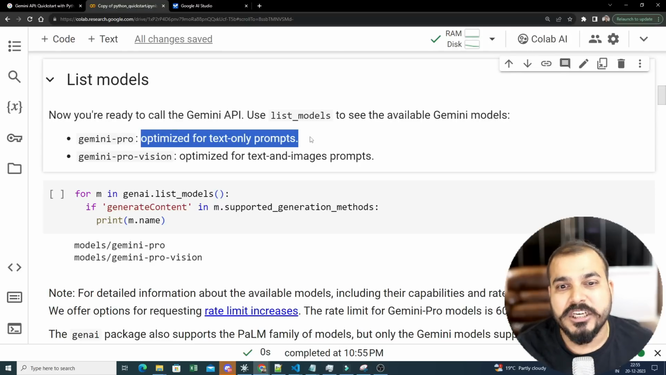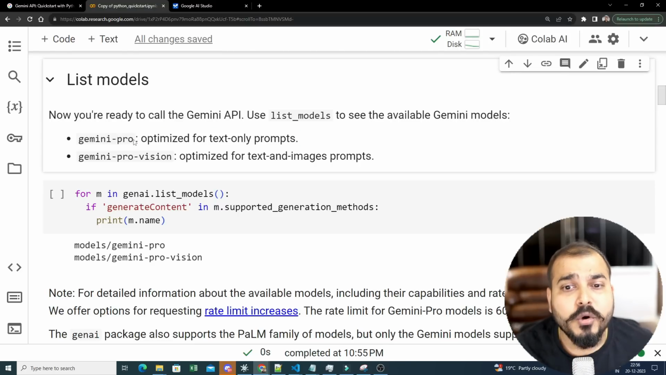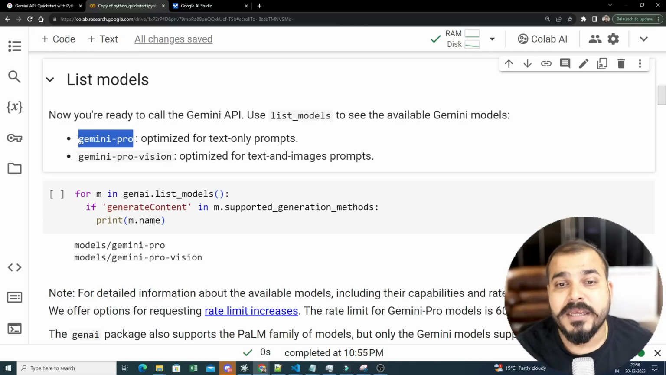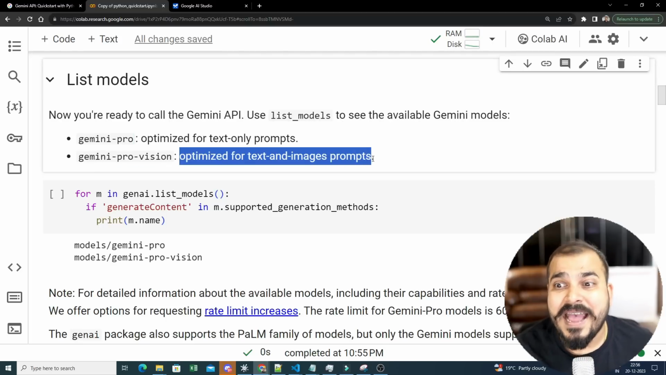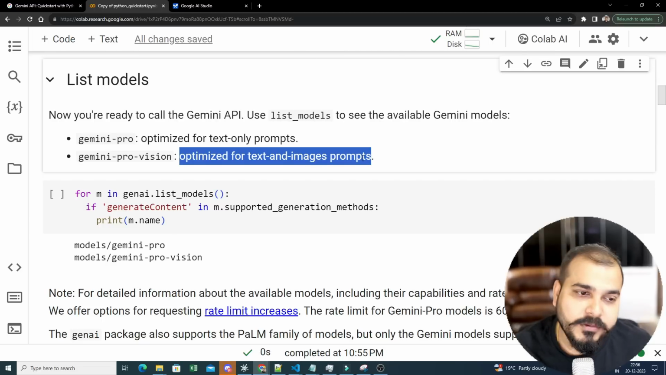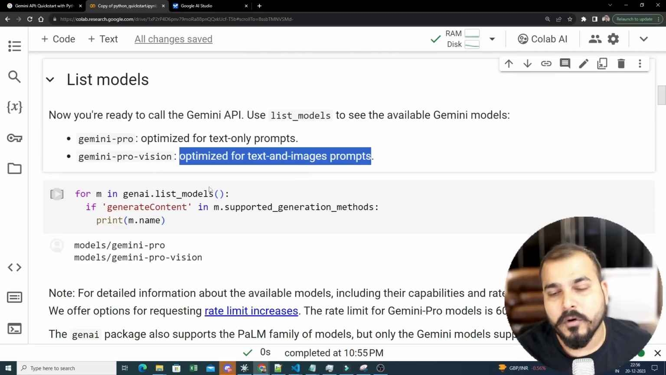So for text summarization, Q&A, chat, anything that you specifically want to do, you have to use this specific model, that is Gemini Pro. And then you have one more model which is called Gemini Pro Vision. This is optimized for text and image prompts. So for text and image prompts specifically, you can use the Gemini Pro Vision version.